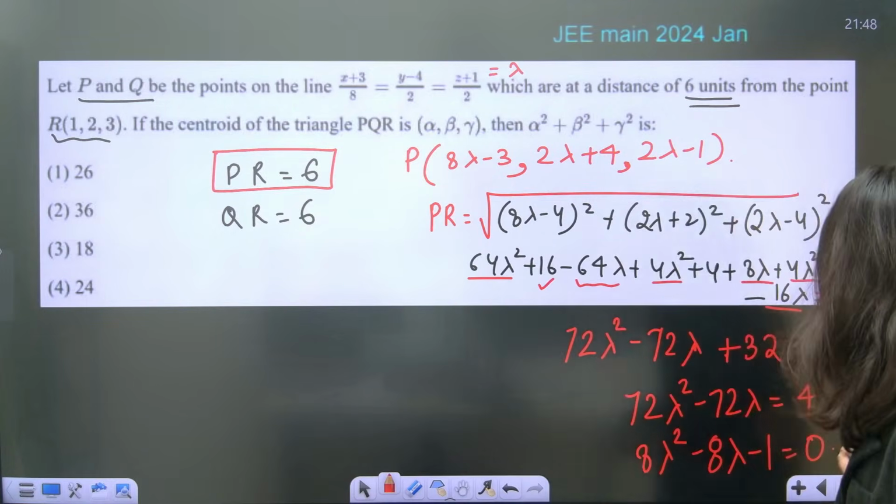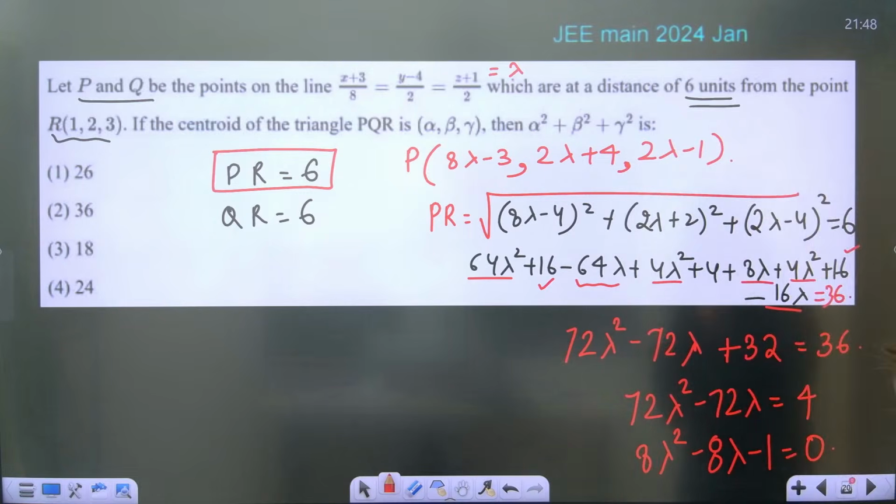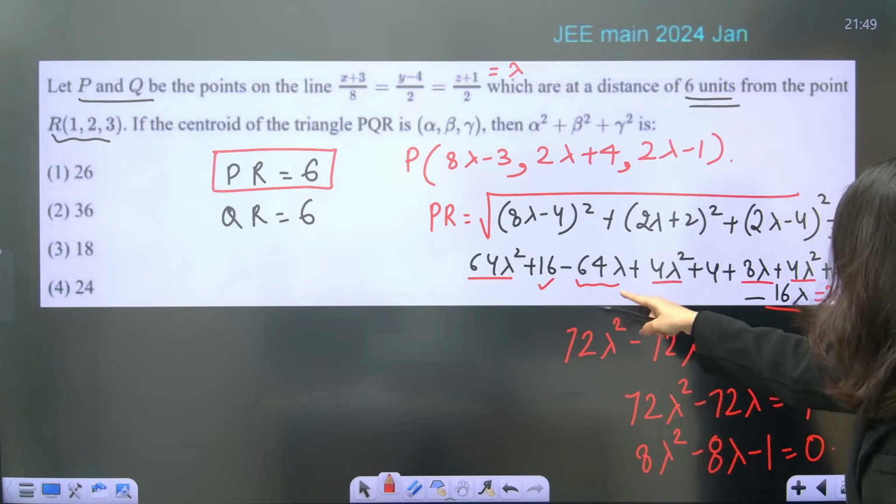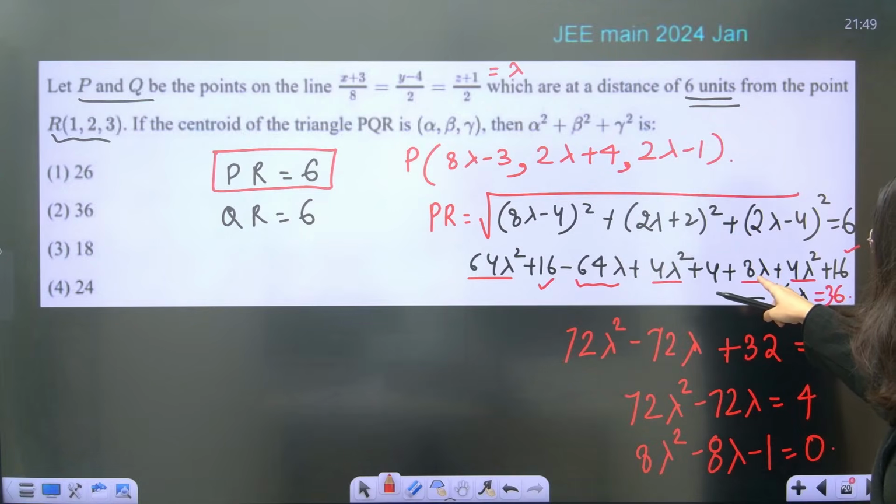So the value of lambda from here, have I done anything wrong over here? 16, 64, 8 4s are 32, 64. This is correct. Then 4 lambda square plus 4, 2 to the 4, 4 to the 8. Then here 4 lambda square, 4 to the 8, 16 minus 16 lambda plus 16 is equals to 36. So 68 plus 4 is 72, correct? Then 64 plus 8. So it is going to become minus 56. Lambda is done.